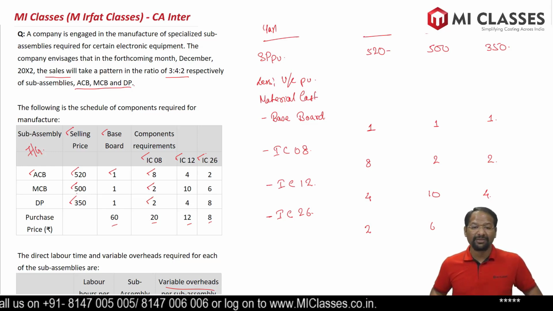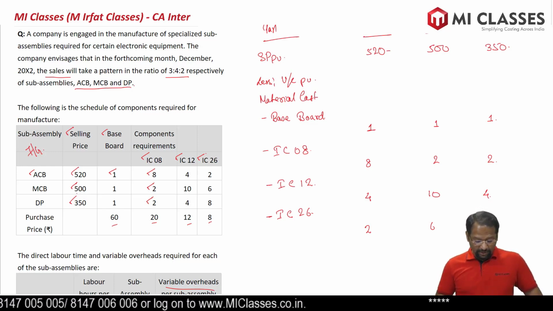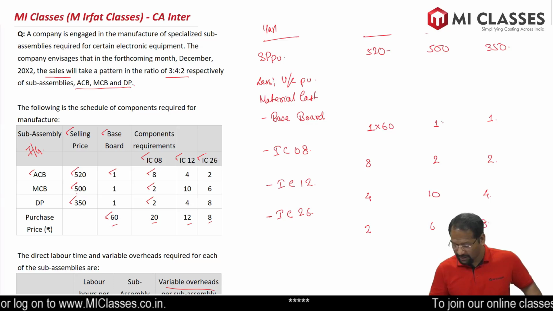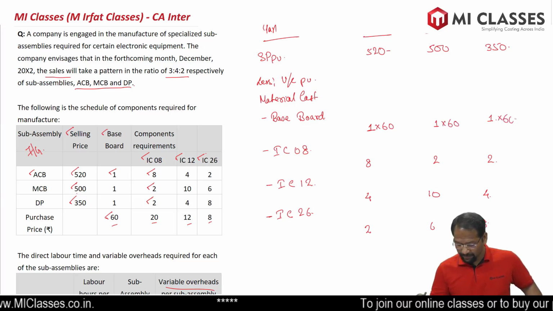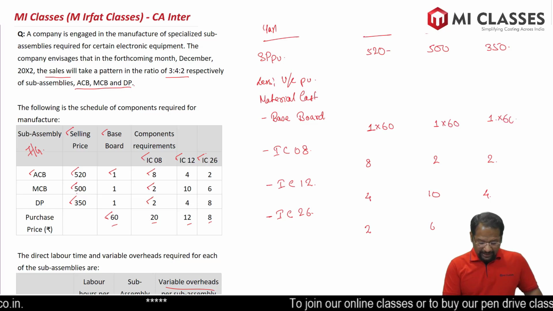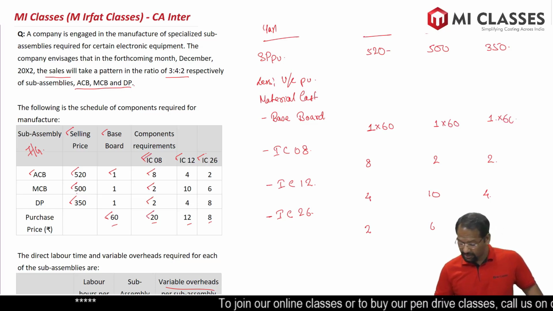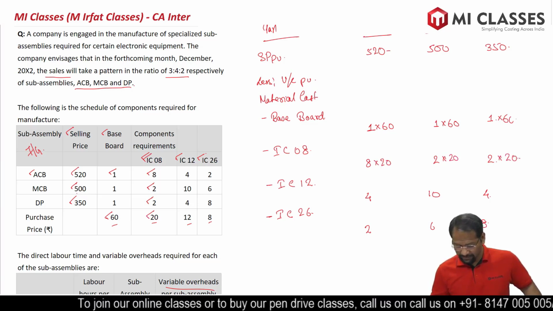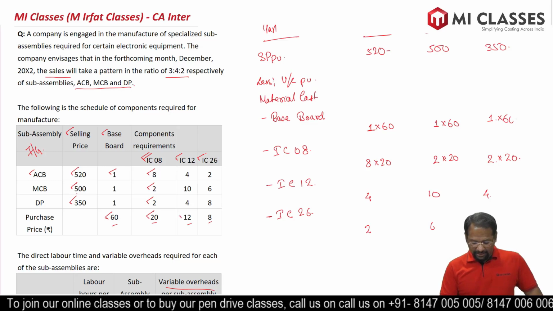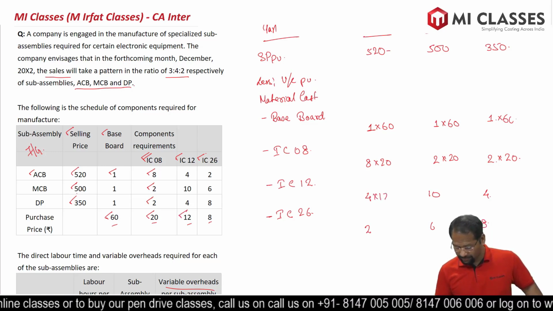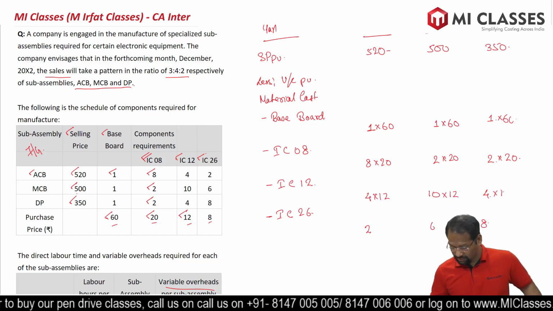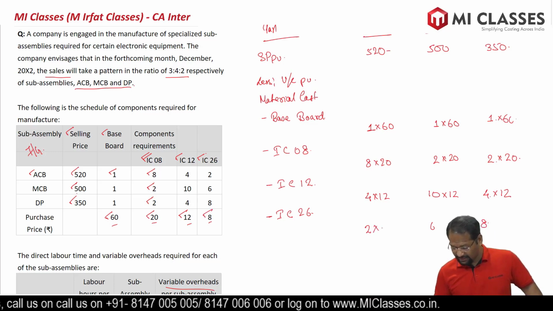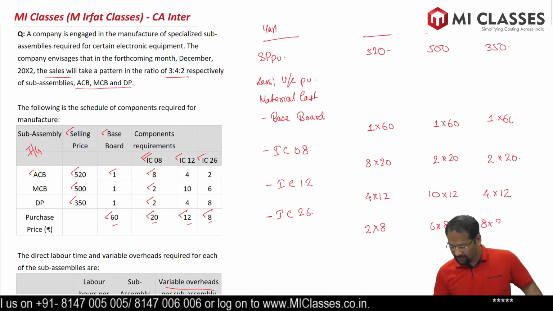Now we will multiply it with cost per unit to find out the material cost. So baseboard was 60 rupees, so into 60, into 60, into 60. Similarly, what is the price per unit of IC8? 20 rupees. So into 20, into 20, into 20. IC12 price is 12 rupees, so into 12 into 12 into 12. Likewise for IC26 it is 8 rupees, so into 8, into 8 and into 8.